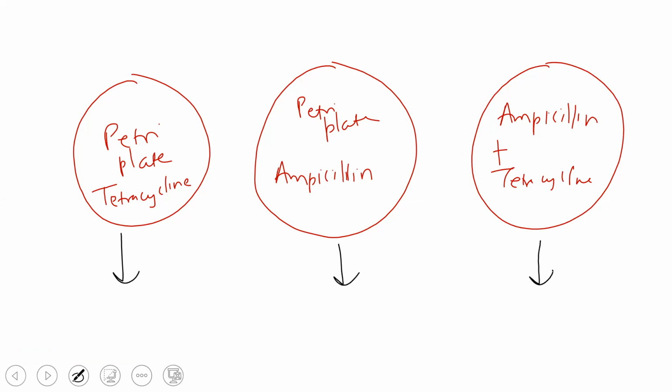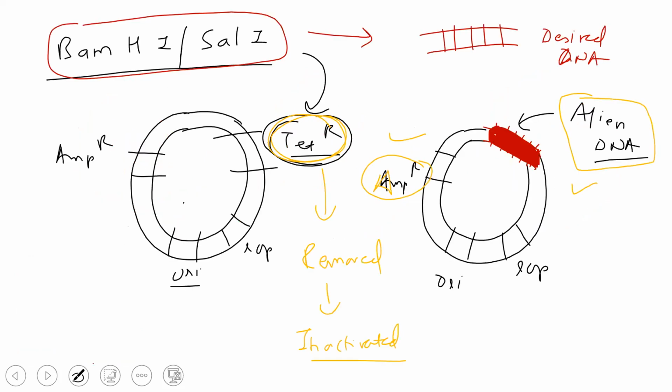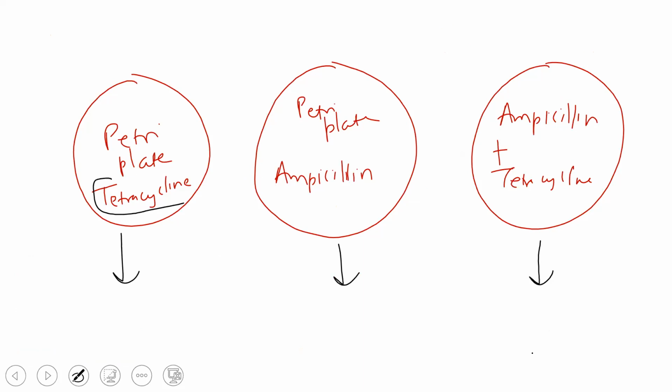Now see, there are two terms. If the desired DNA has been transformed, will they grow on tetracycline? Will they grow on this, beta? If I am transferring this into host bacteria, then will this bacteria grow on this tetracycline containing plate?